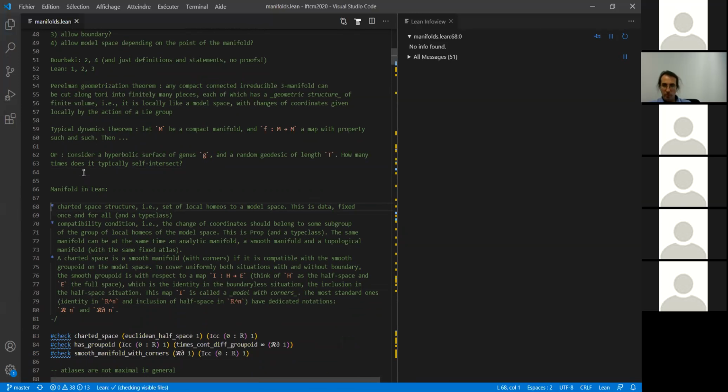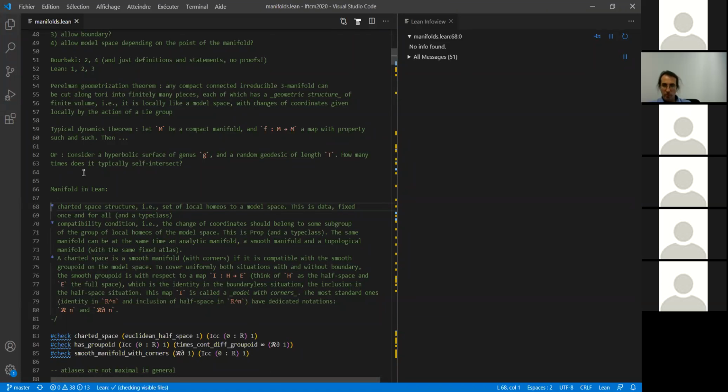For a manifold in mathematics, you have a space, you have a bunch of charts going from this space to your model vector space, and you ask that the change of coordinates between charts is a smooth map. And in Lean, this piece of mathematical knowledge has been broken into 2 or 3 independent parts. And the first part is the atlas.